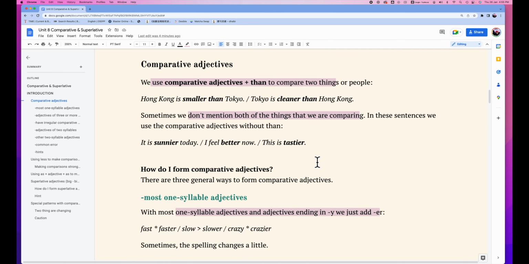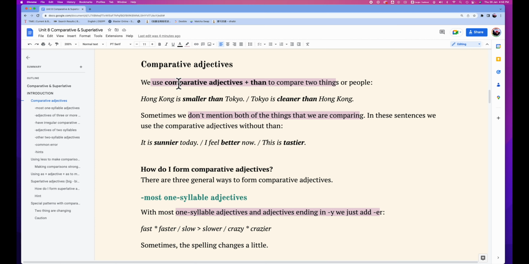Comparative adjectives. We use comparative adjectives to talk about or compare two things or two people. Let's take a look into the details. We use a comparative adjective plus than to compare two things or people. Example, Hong Kong is smaller than Tokyo. Smaller than is the comparative adjective plus than. Tokyo is cleaner than Hong Kong. Cleaner, comparative adjective plus than, to compare Tokyo and Hong Kong.